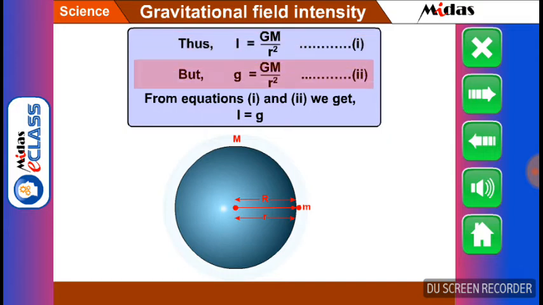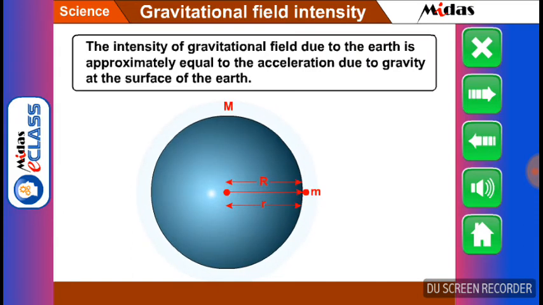But we know that g, or gravity, is equal to the product of GM divided by R square. Let this be equation number 2. Now from equation 1 and 2, we get I is equal to g. Thus the intensity of gravitational field due to the earth is approximately equal to the acceleration due to gravity at the surface of the earth.